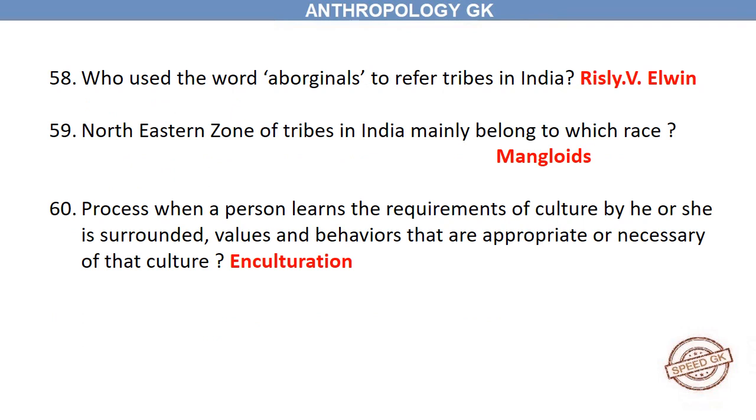Who used the word aboriginals to refer to tribes in India? Risley, V. Elwin. The northeastern zone of tribes in India mainly belongs to which race? Mongoloids. The process when a person learns the requirements of the culture by which he or she is surrounded, the values and behaviors that are appropriate or necessary for that culture,